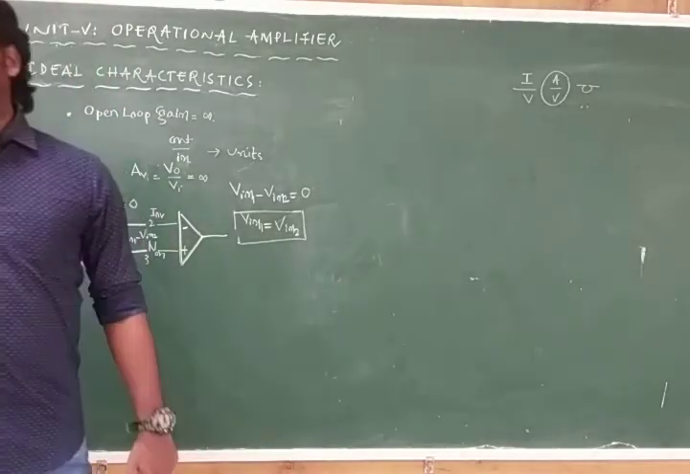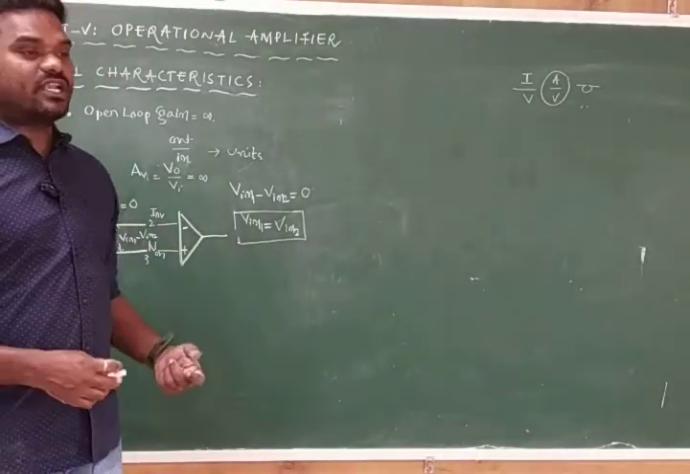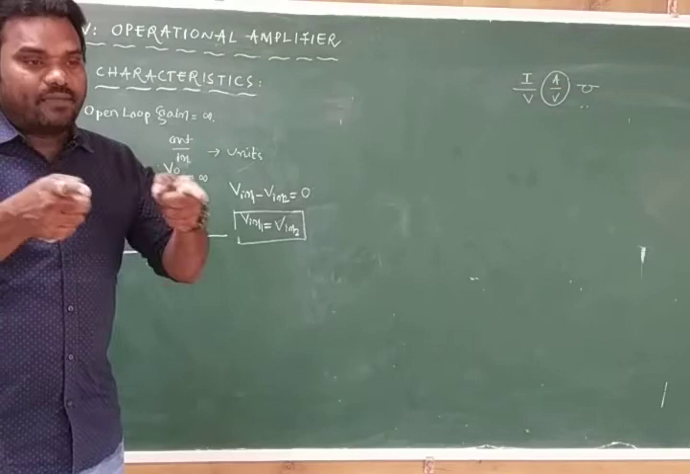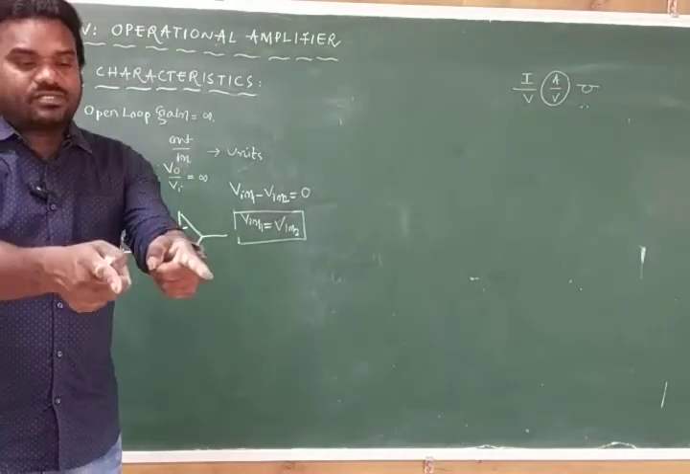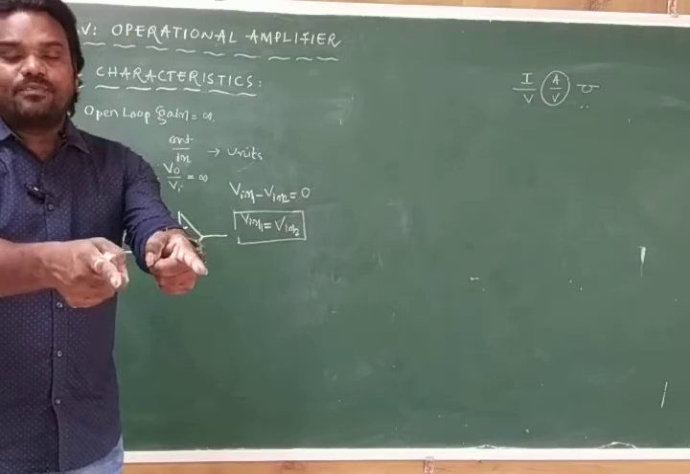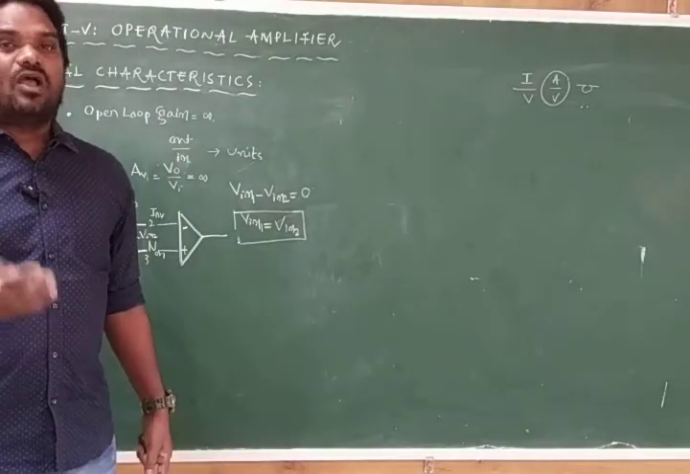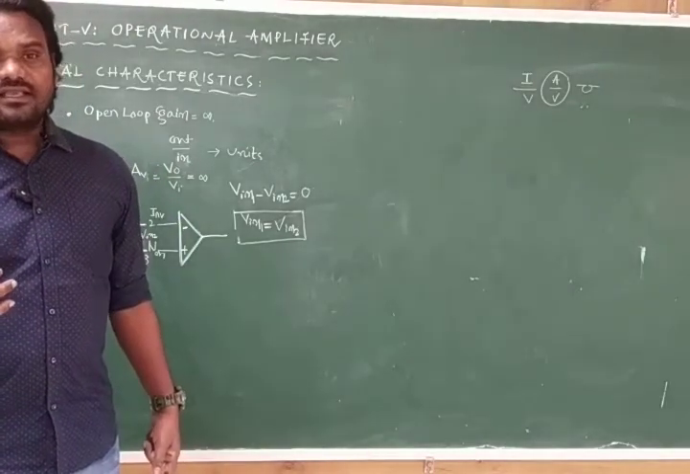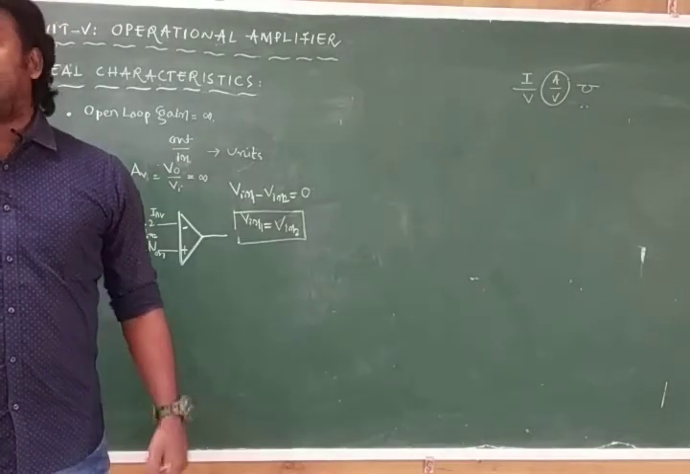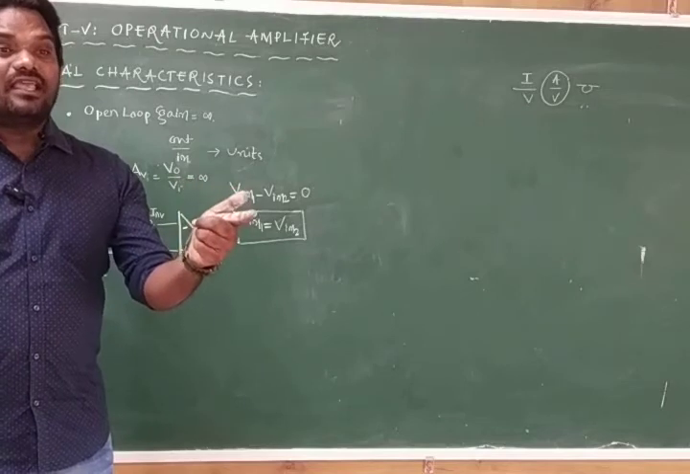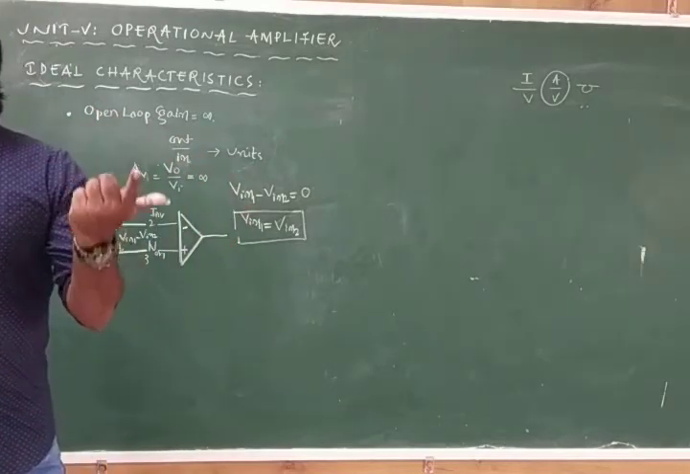operational amplifier. Common mode rejection ratio means what? If the two same signals are applied as input for the operational amplifier, what input will it take? It will take 0 as input. It will not accept any input.